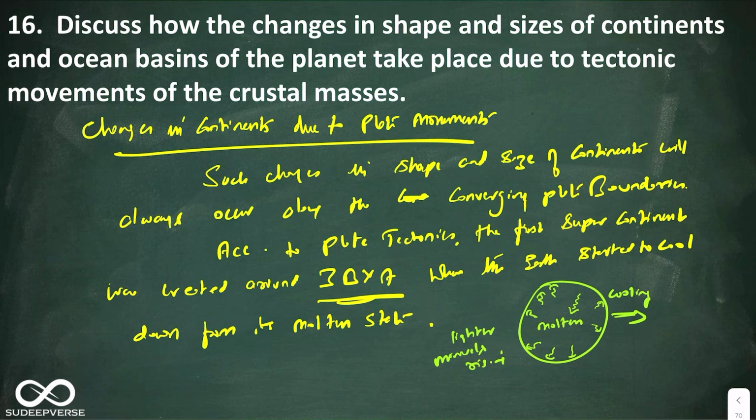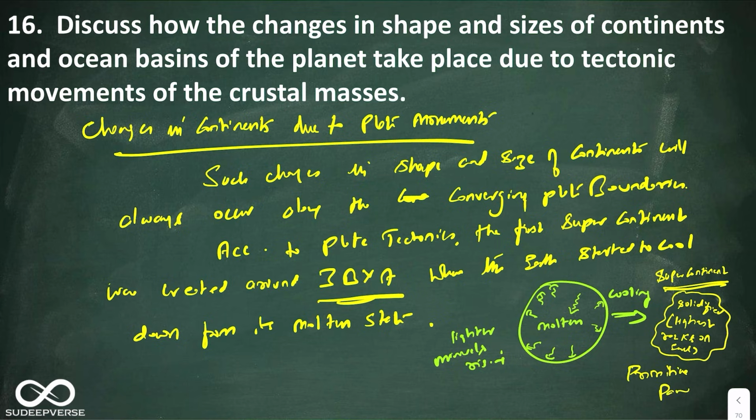So when the earth is cooling, look at this, at the outermost layer of the earth the first supercontinent is formed, because the outermost layer will start getting solidified, and this constitutes the lightest rocks on earth. Okay, and this is what is known as primitive Pangea.